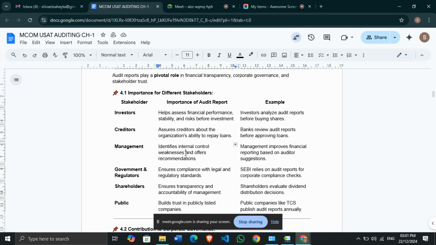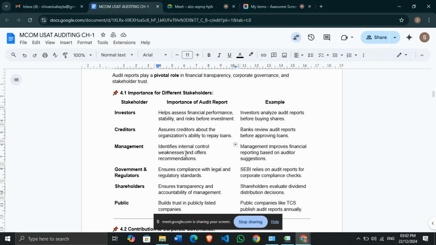So yes, investors analyze the audit reports before buying the shares of any particular company or organization. Next is creditors. It assures the creditors about the organization's ability to repay the loans. If the organization has taken loans from any XYZ companies or other creditors or even banks, the audit report will ensure that the company is performing financially well and is financially sound. So yes, they will be repaying our loans.